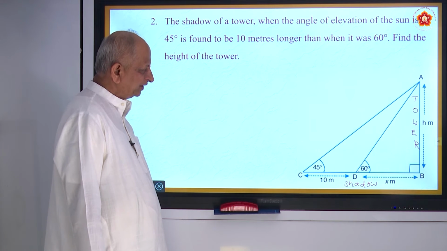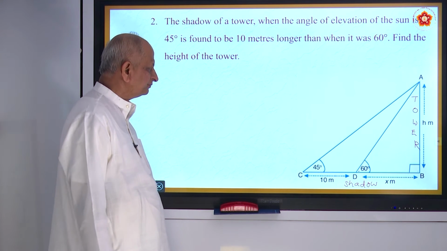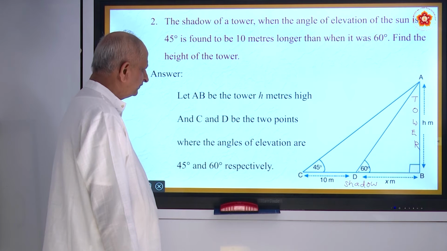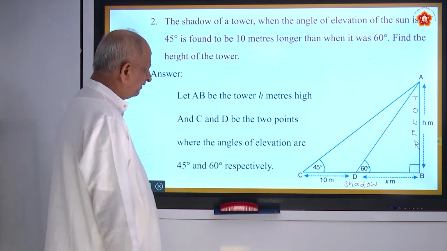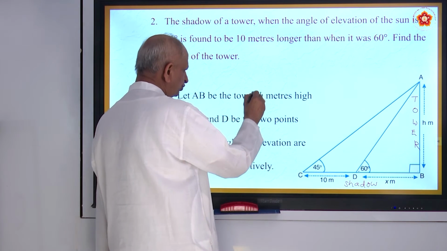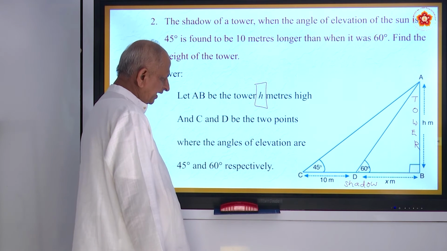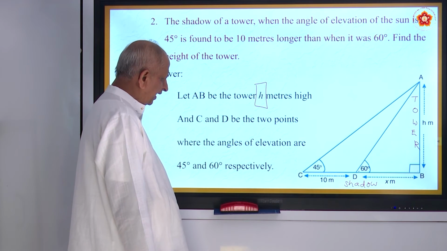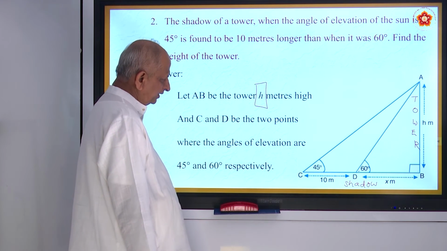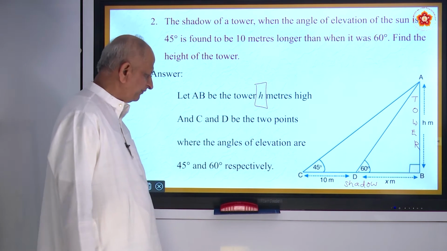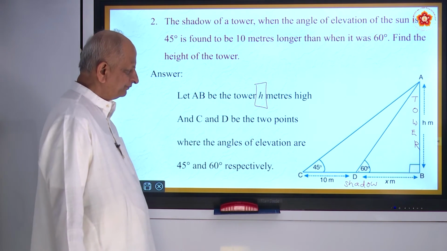To find the height of the tower, you must take two relations. First, let the height of the tower be h meters. Usually we take the symbol H for height. C and D are the 2 points where the angles of elevation are 45 and 60.